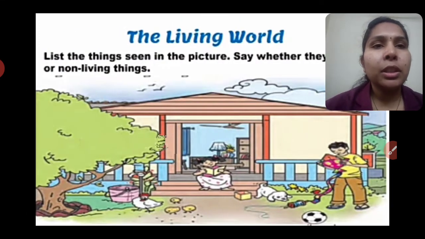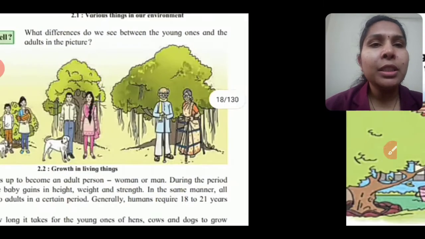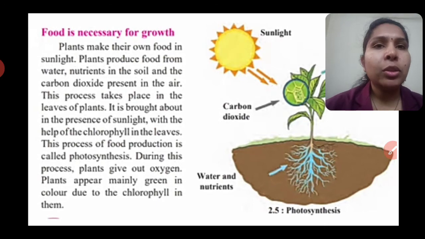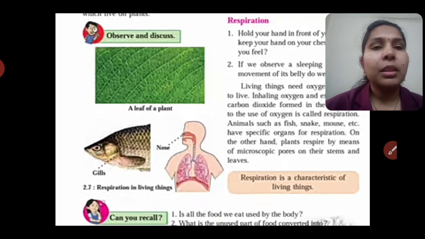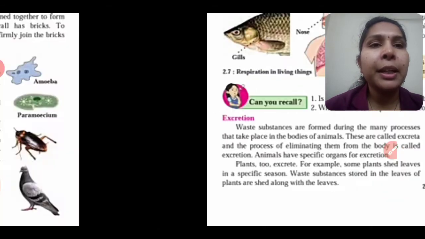So in the last lecture we started the second topic, that is the living world. In the last few lectures we saw these points, the characteristics of living things. First characteristic is growth, then we saw how food is necessary for the growth of all living organisms. Then we saw the third characteristic of living things, that is respiration. It is also an important characteristic of all living things. Then the next characteristic we saw is excretion. We also see excretion in all living things, that is plants and human beings.